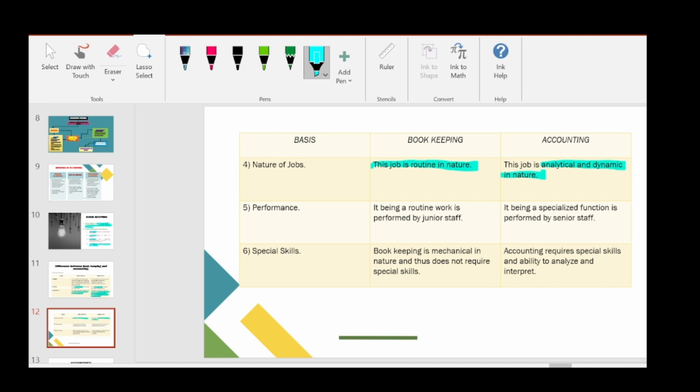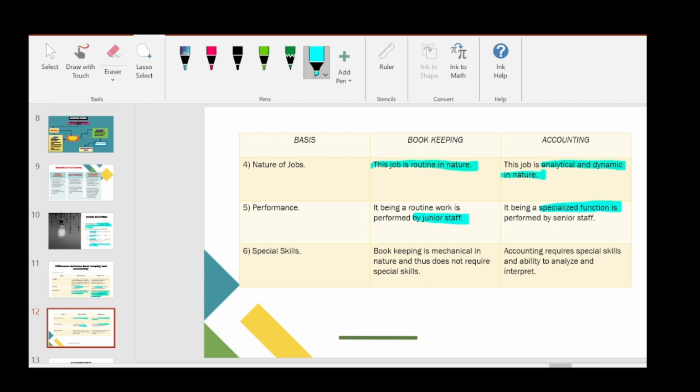Fifth basis is performance. It being a routine work is performed by junior staff. So bookkeeping is usually done by junior staff in all the office because it is a routine work. There is no specialized knowledge required for doing a routine work. Now in the accounting, it is a specialized function and is performed by senior staff.